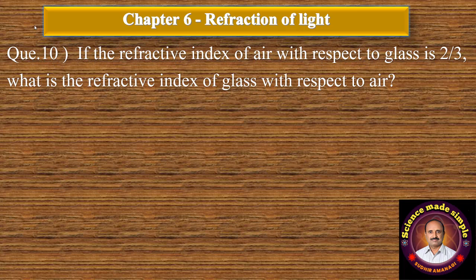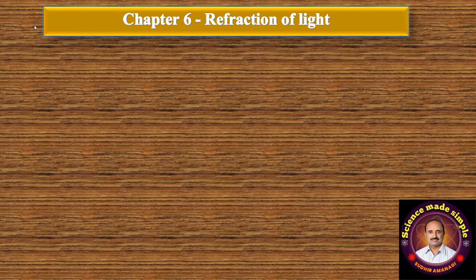Question number 10. If the refractive index of air with respect to glass is 2 by 3, what is the refractive index of glass with respect to air? Option A, 2 by 3. B, 3 by 2. C, 1 by 3. And D, 1 by 2. The correct answer is option B, 3 by 2.